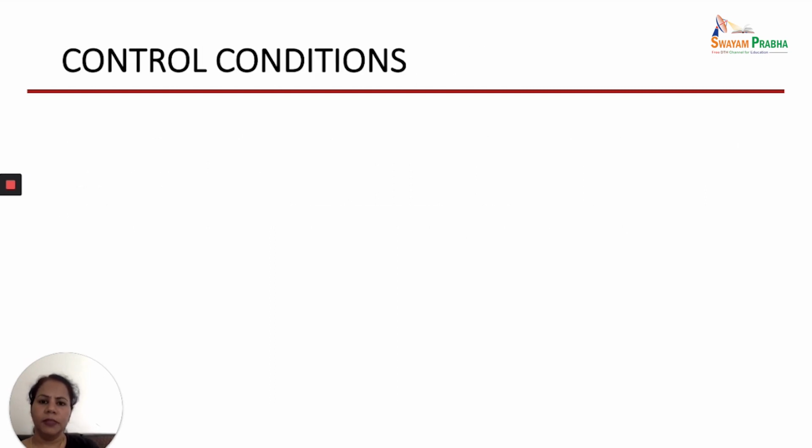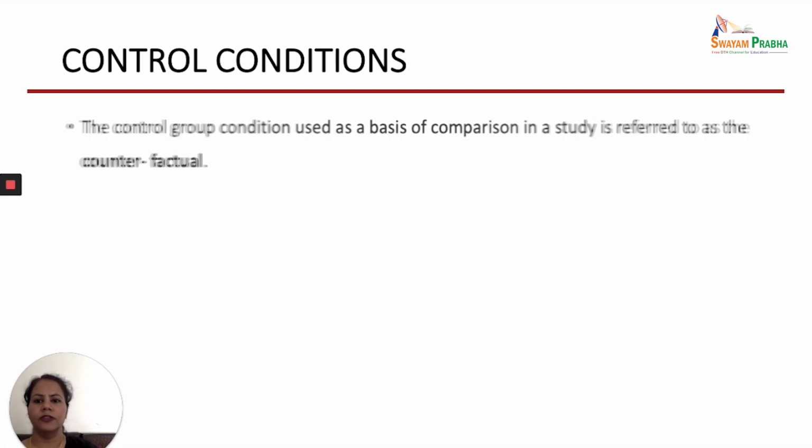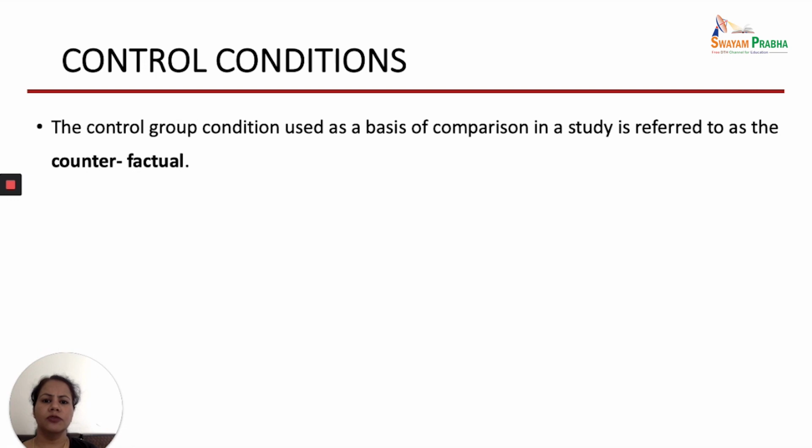Okay, now coming to the control condition. As the experimental condition or intervention protocol is very important, in the same way control conditions should also be explained in the protocol clearly. So here the control group condition used as a basis of comparison in a study is referred to as a counterfactual. The counterfactual conditions are those which we are using in the control group.